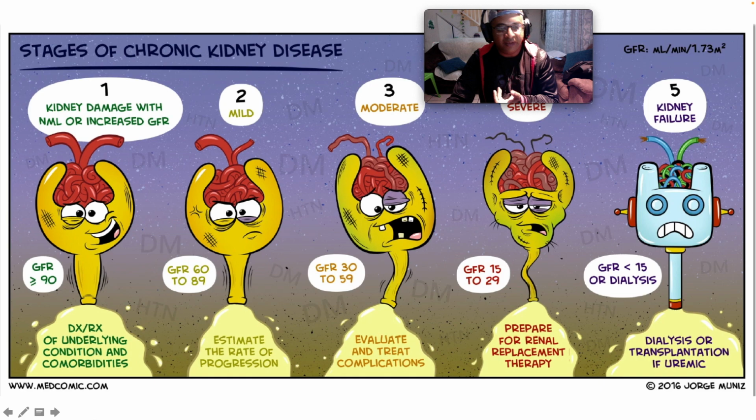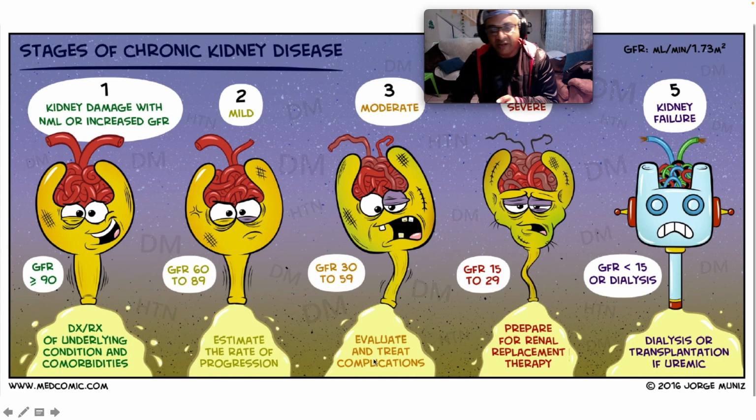The nephron is happy. Our aim of treatment here is to diagnose and treat underlying conditions and comorbidities. Stage 2 is mild, with the GFR between 60 to 89. And our role here is to estimate the rate of progression. Stage 3 is moderate, with further partition to 3A, which is between 45 and 60, and stage 3B, which is between 30 and 45, right?